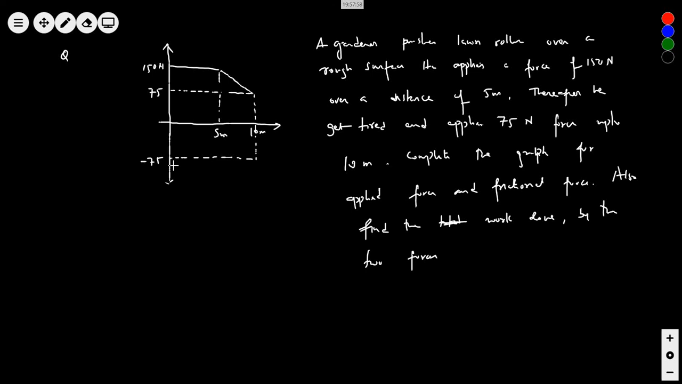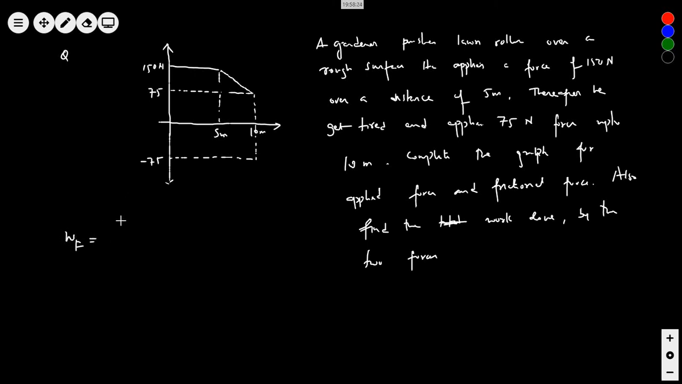Individual work done by the 150 Newton force is 750 joules and by the 75 Newton force is 567.5 joules. So total work done by the applied force, how much? So 1317.5 joules. Did you understand what happened here?